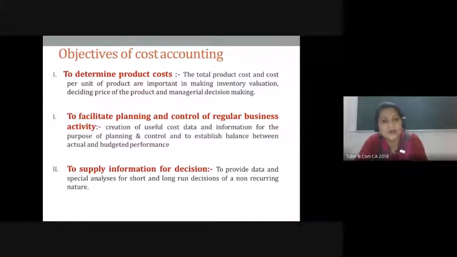That is called stock taking. Even in a small kirana shop, they do that on a regular basis. They check whether everything matches their existing stock records. So for that, you really have to have control on a regular basis. That control is what is called another function or objective of cost accounting.